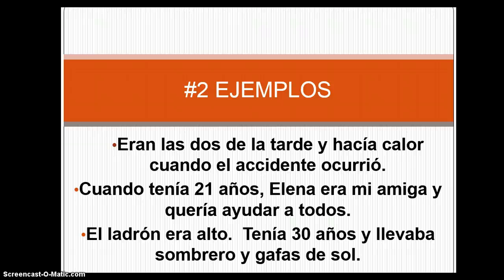When she was 21, Elena was my friend and she wanted to help everyone. Again, age. She was my friend is a description, not an action, so we need the imperfect. Quería, she wanted, that's an emotional state, a mental state, not an action, imperfect. The thief was tall, description, imperfect of ser. He was 30 years old, age, imperfect of tener. He was wearing a hat and sunglasses, a description of his appearance, imperfect.